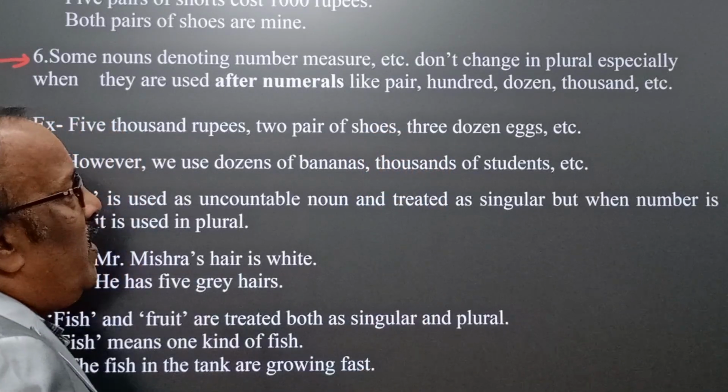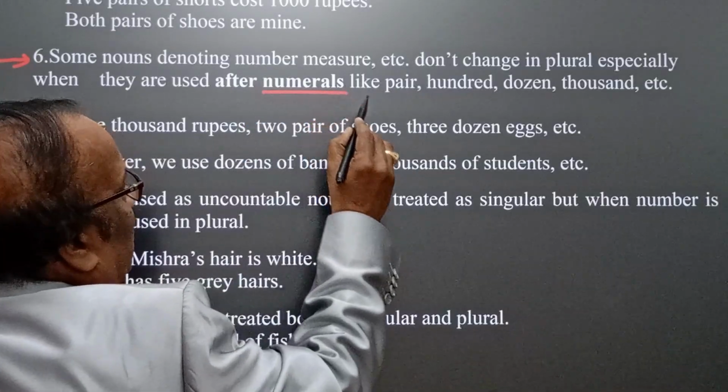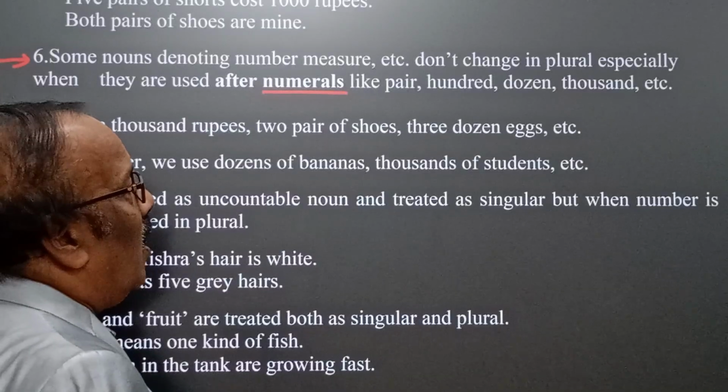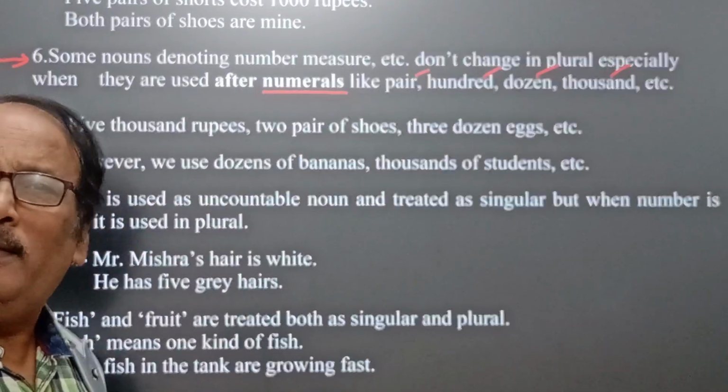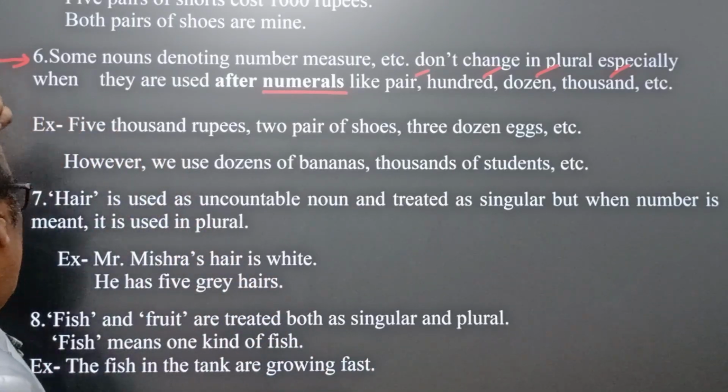Some nouns denoting number, measure, etc. don't change in plural, especially when they are used after numerals like pair, hundred, dozen, thousand. Interesting? Yes, it is very clear. Here, 5,000 rupees.